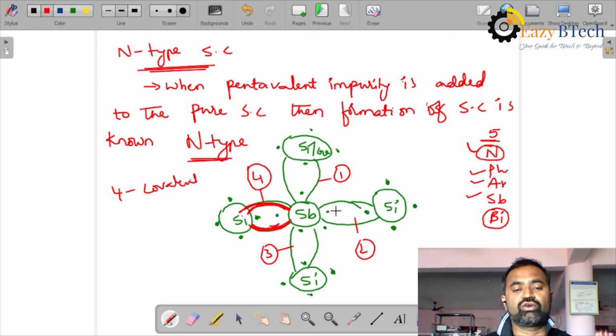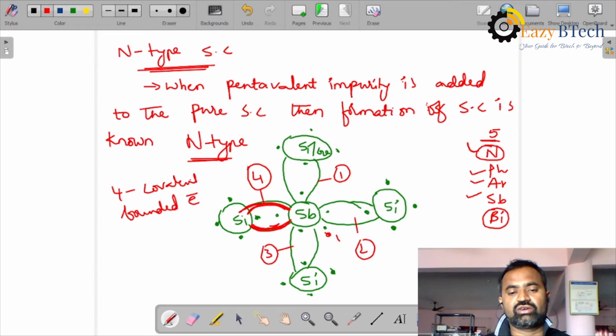Totally we have 4 covalent bonds, and the electrons present in these covalent bonds are known as bound electrons. They are very strong. Even if you apply some external field, it never breaks and it never allows conductivity. Is it clear? The fifth electron you can see here.